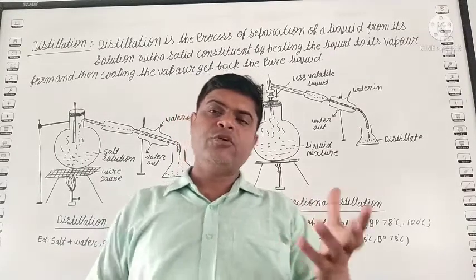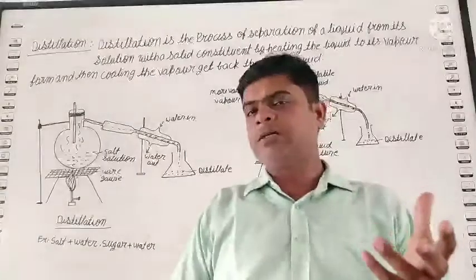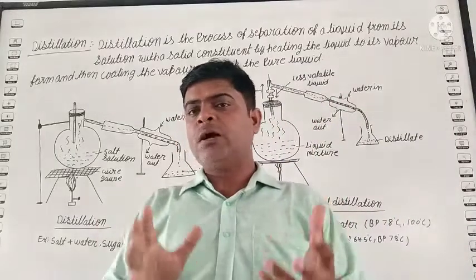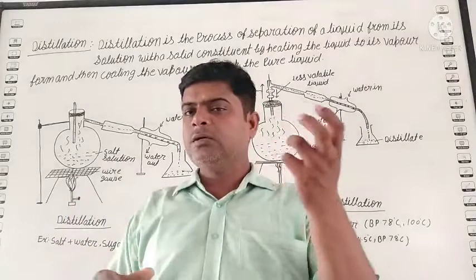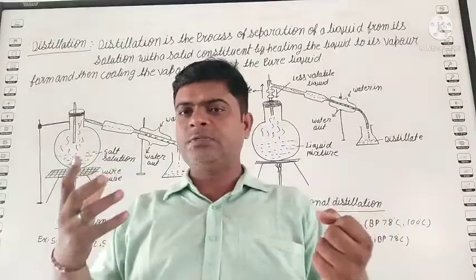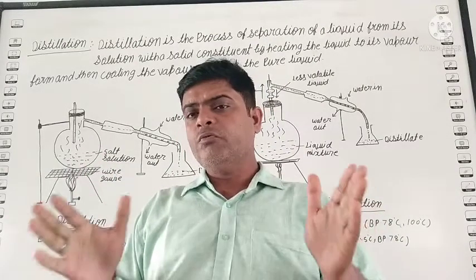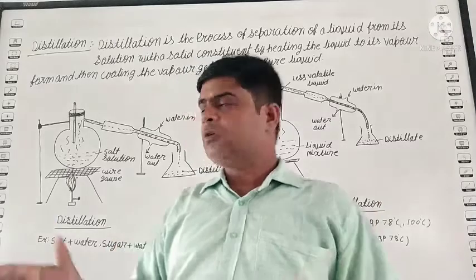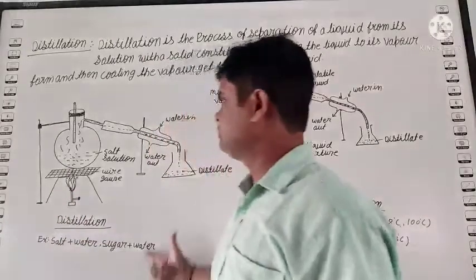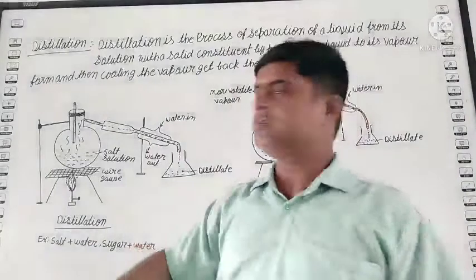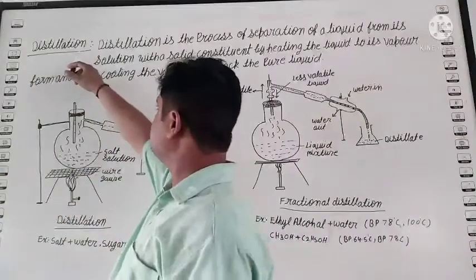Suppose you have a mixture of salt and water, and you need both water and salt. Then what do we do? We use distillation. What is distillation?